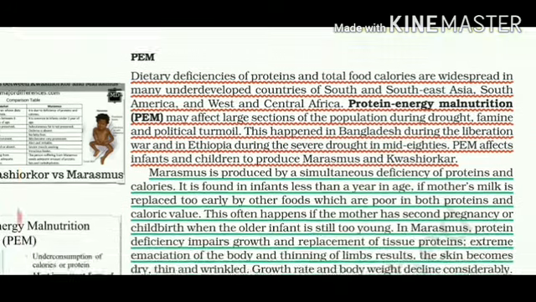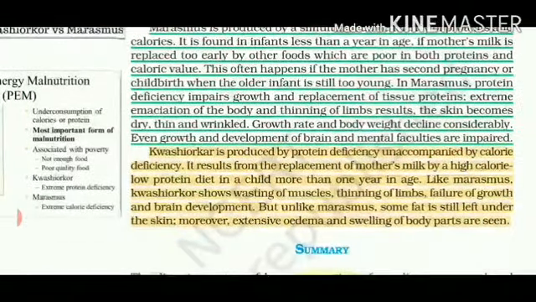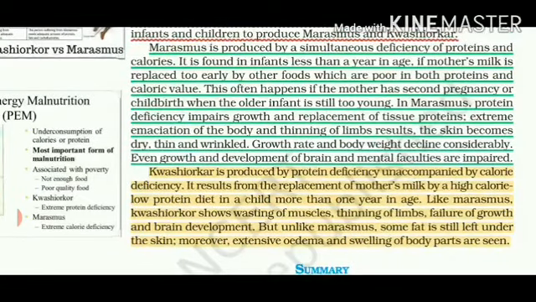As we have already talked about its causes and the differences between these two, marasmus is produced by deficiency of proteins and calories. It occurs in infants who are less than a year of age. If mother's milk is replaced too early, meaning you have seen those people who are under poverty have so many children, all of them will not get proper mother's milk because the mothers are also deficient in proper diet. This happens if the mother has a second pregnancy or childbirth when the older infant is still too young, so obviously the lactation will get stopped.